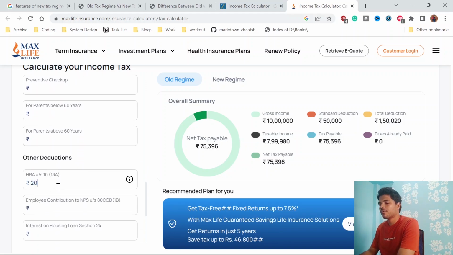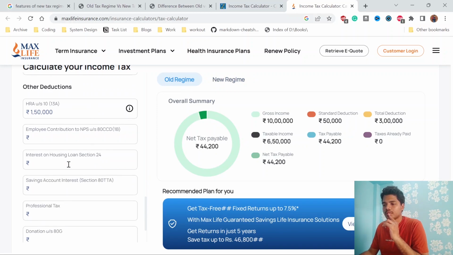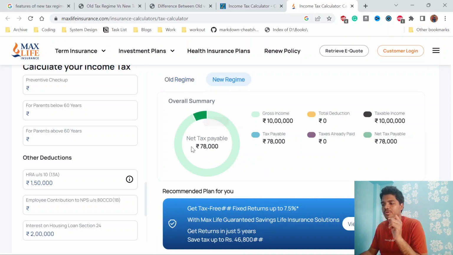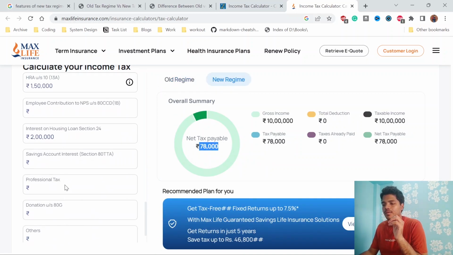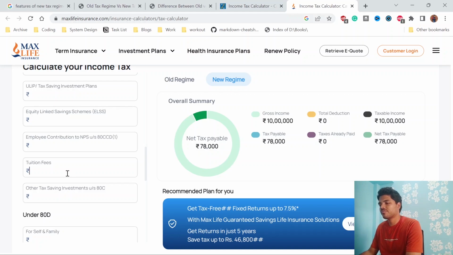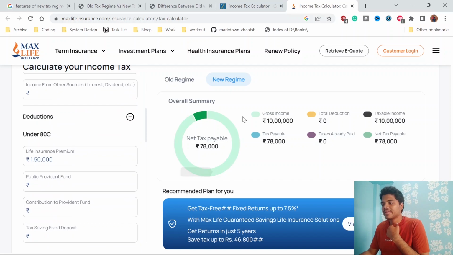Let's say you have an HRA of, let's say, 1,50,000. So in the old tax payable, it's only 44,000, but your tax in the new regime is still 78,000. Let's say you can even include your interest on home loan, it's like 2 lakhs. For 10 lakhs you're paying nothing in the old tax regime, but in the new tax regime you're paying still 78,000. Here you can add even more extra things like tuition fees, all those things, by increasing your salary.